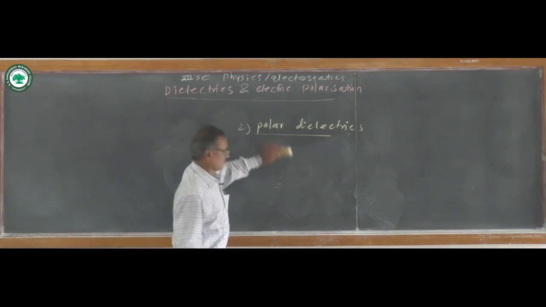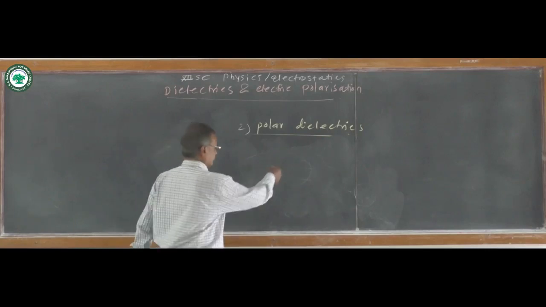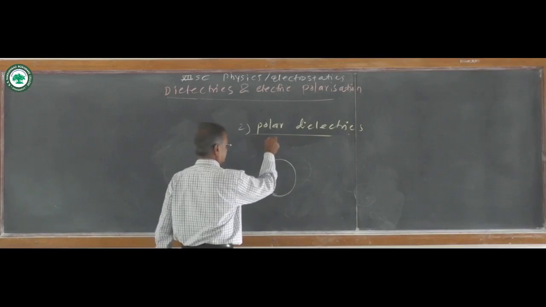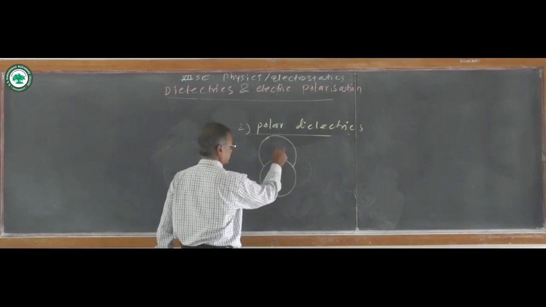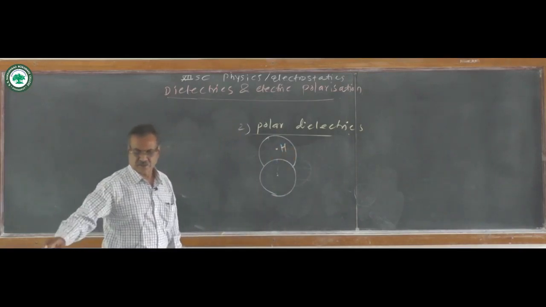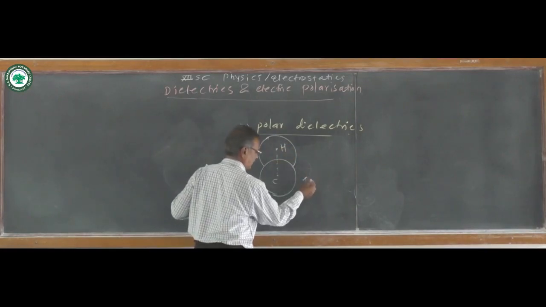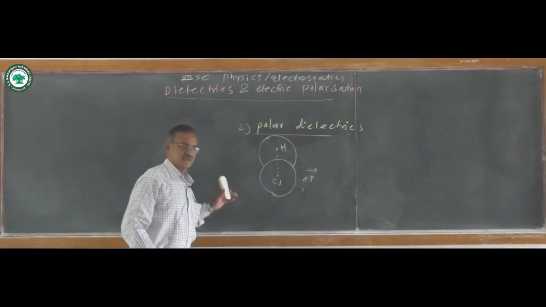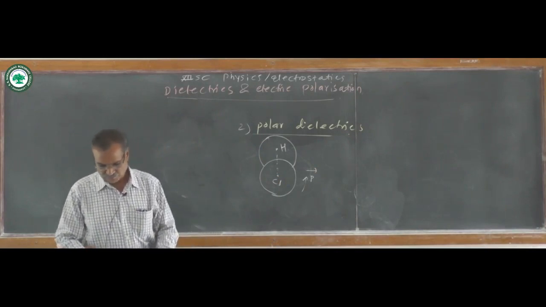For example, HCl, with H plus and Cl minus. The electric dipole moment points from the negative charge to the positive charge.